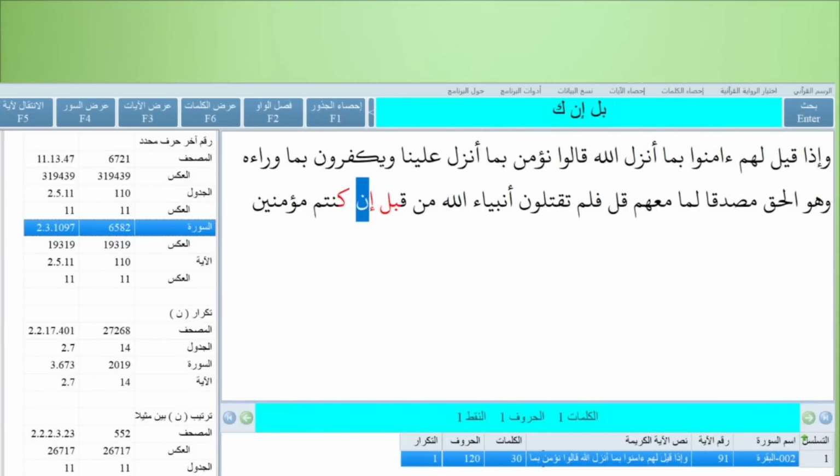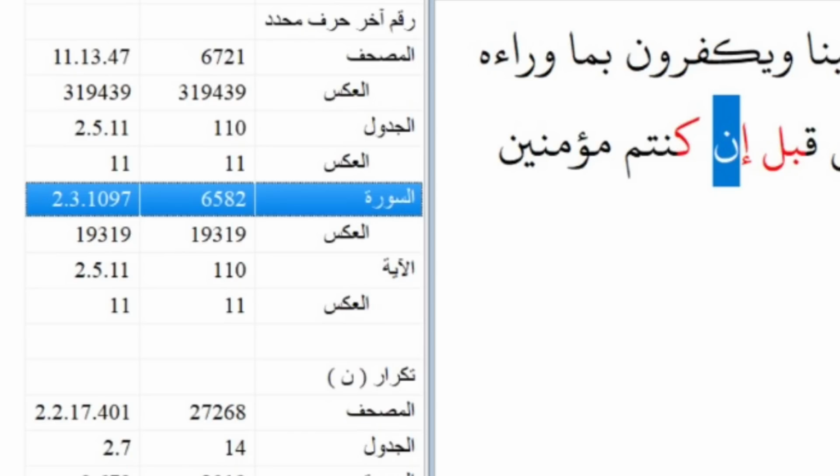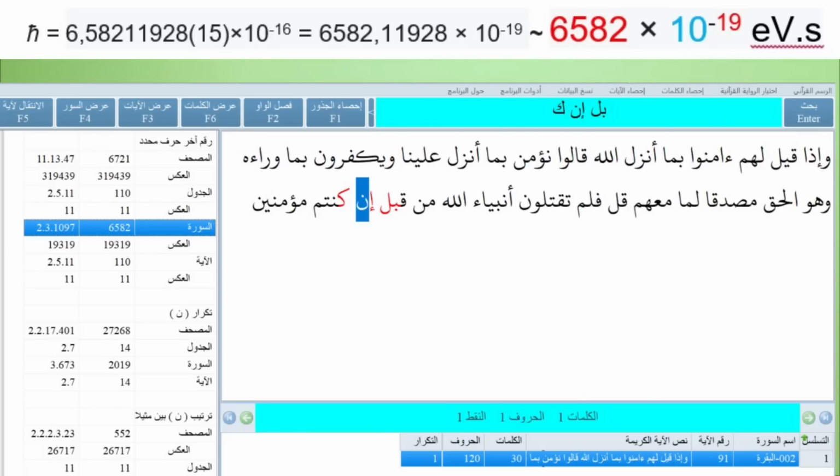The perfect fact here is that, brothers, from the beginning of the chapter to the letter N of Planck, in this verse, there are exactly 6,582 letters, which is exactly equal to 6,582 multiplied by 10 to the minus 19 electronvolt second, which is the coefficient of reduced Planck constant.